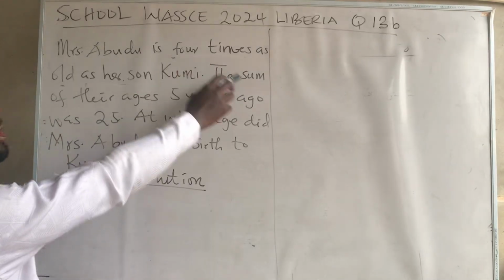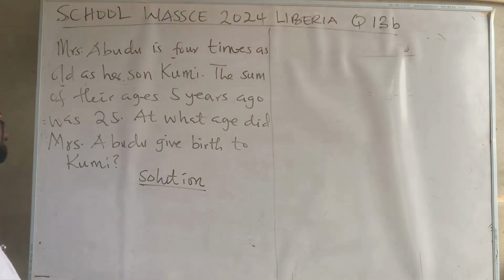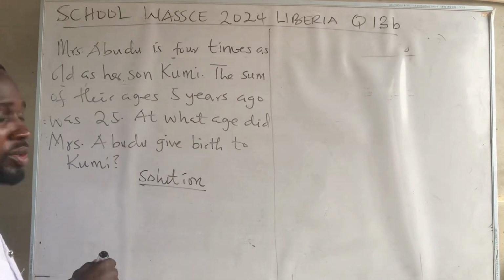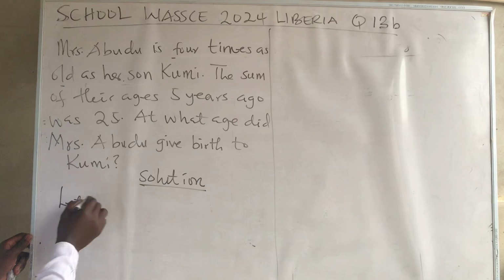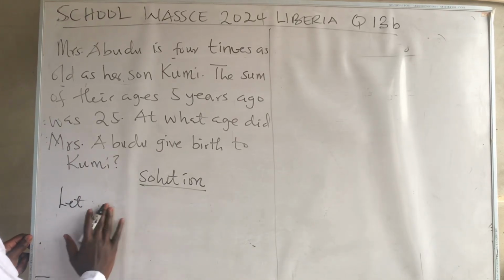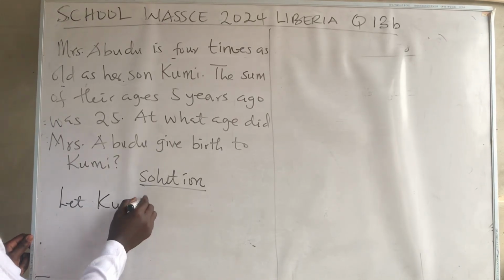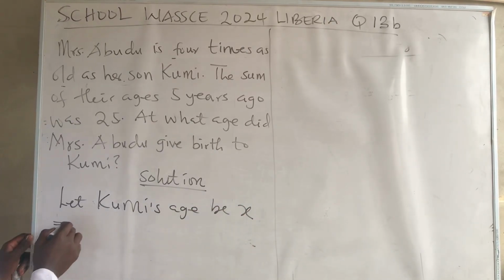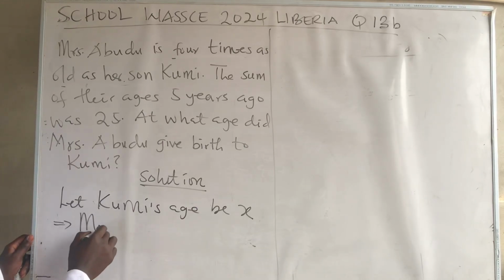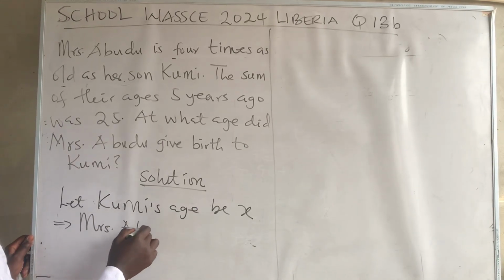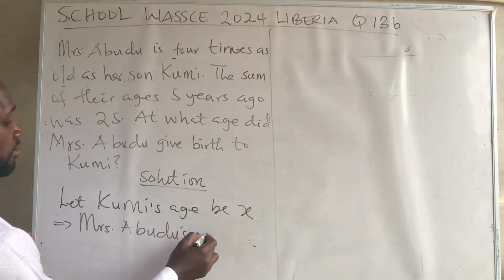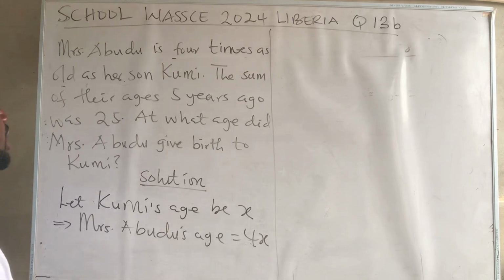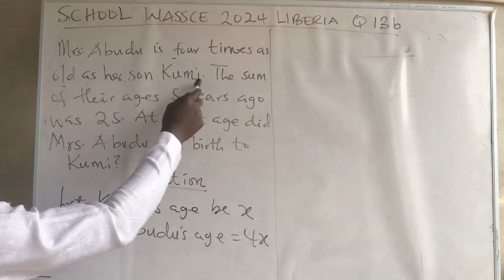First of all, let's look at the relationship of the ages between Mrs. Ebudu and her son, Kumi. Mrs. Ebudu is 4 times as old as her son. So let the son's, Kumi's, age be x. If that is x, then it implies that Mrs. Ebudu's age will be equal to 4x. Yes, because Mrs. Ebudu is 4 times as old as Kumi.